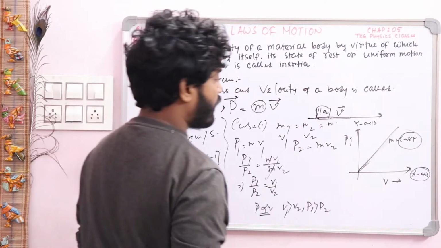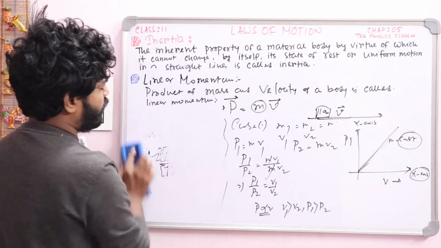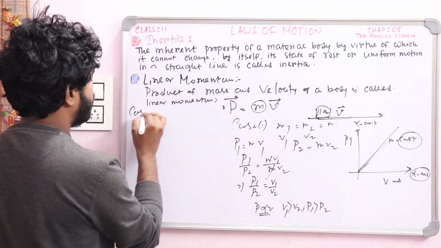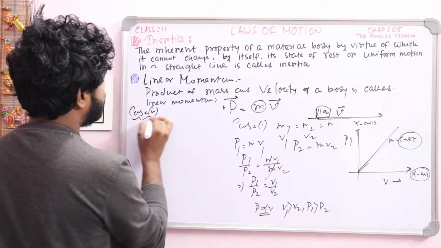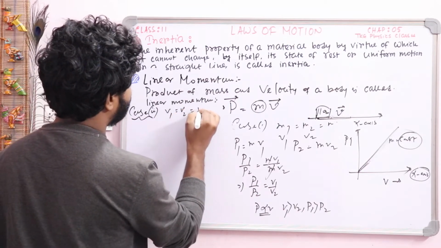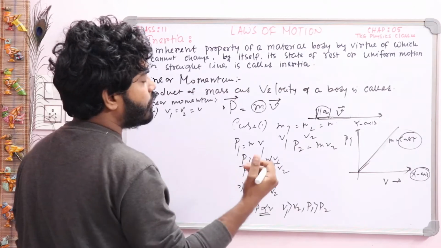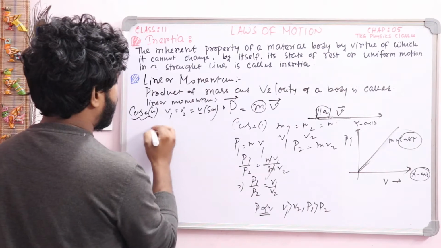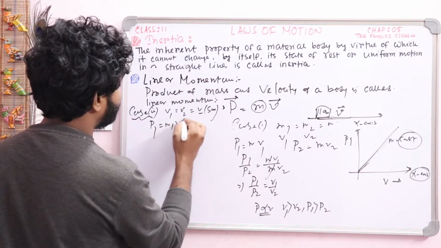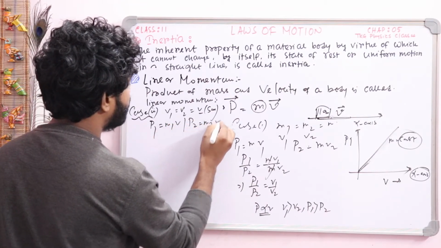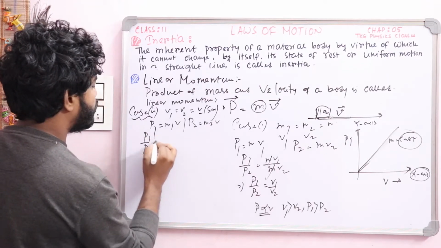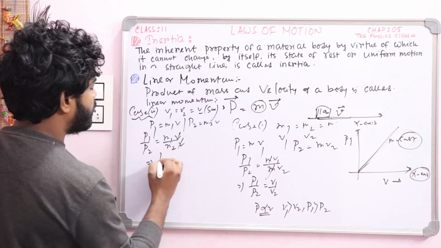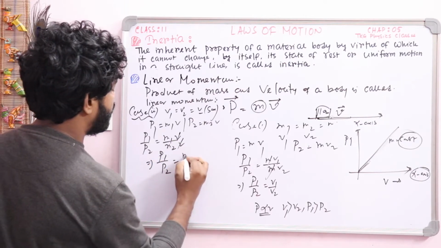Okay, now write case 2. For case 2 you just consider the opposite. Suppose v1 and v2 are equal to v, two bodies moving with the same velocity, say v. So for the first body momentum will be m1 v, for the second body momentum will be m2 v, therefore p1 by p2 is m1 v divided by m2 v, v cancels out, so p1 by p2 we can write as m1 by m2.